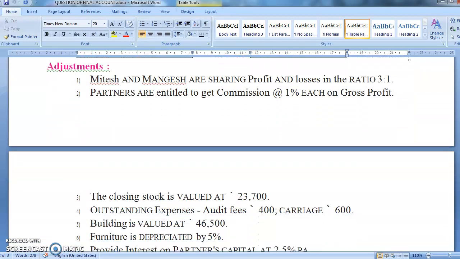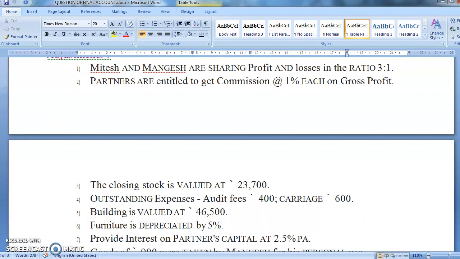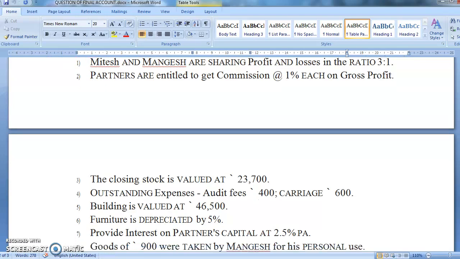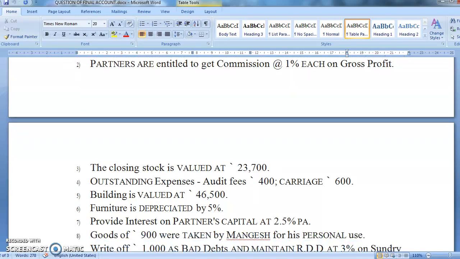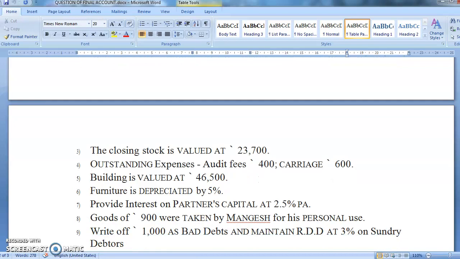Now what is the first adjustment? Mitesh and Mangesh are sharing profit and loss in the ratio of 3:1. So this will be useful when we calculate the profit. Till that time we don't have to do anything. Partners are eligible for commission of 1% on gross profit. So this can also be done only after we calculate the gross profit.